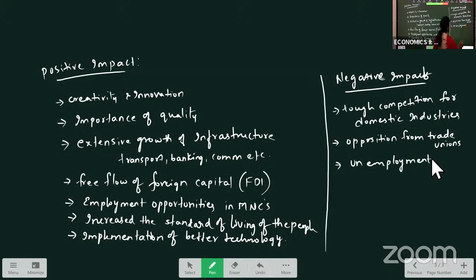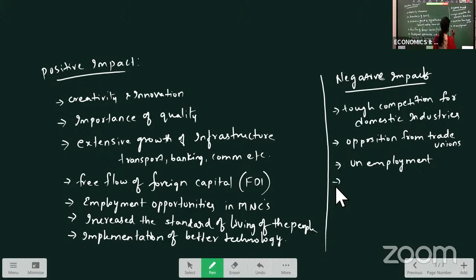You can see on the positive note, it created employment opportunity, but on the negative side, it created unemployment because most of the industries started using capital intensive technology. Capital intensive means what? Using advanced technology for production instead of labor. Instead of following labor intensive, they used capital intensive. As technology is introduced, most of the people will lose their jobs. So it affected unemployment.